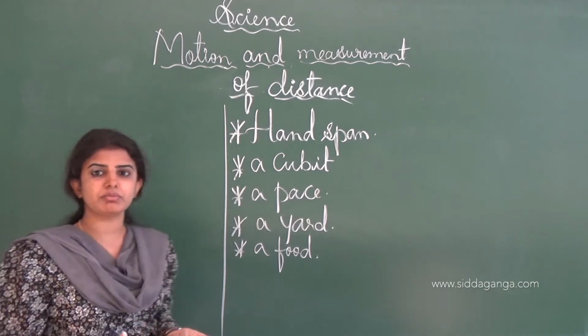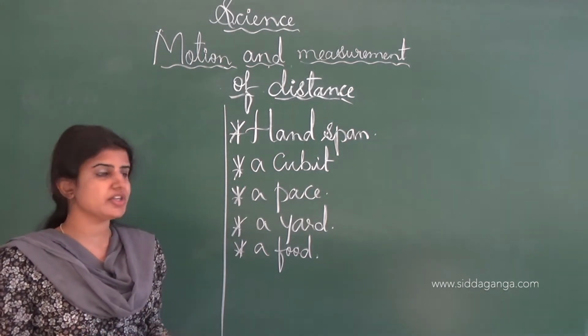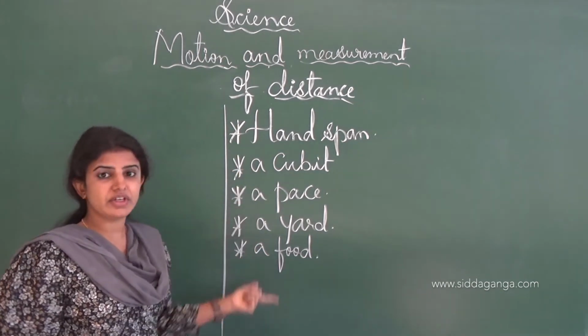By using these different body parts, people in ancient times made these different types of measurements.